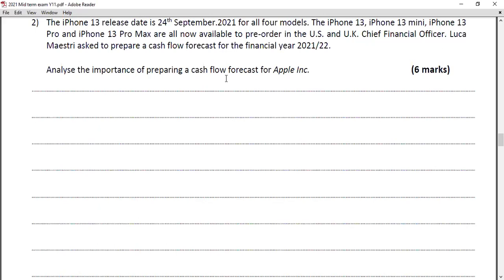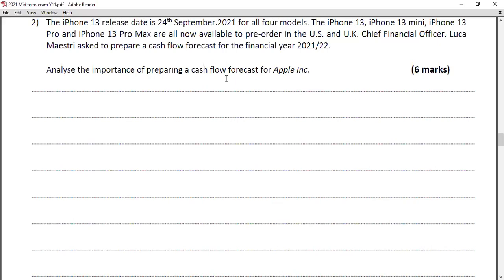Another thing is that by preparing a cash flow forecast, for the iPhone company, it is very helpful, especially for funding. If they are applying for funding, like asking for a bank loan or a bank overdraft, or even if they want to do some research and development project and are going for a share issue, for investors and everything, you can show this forecast as a backup document, a supplementary document, in order to obtain the cash. So therefore, for applications for funding, it helps.